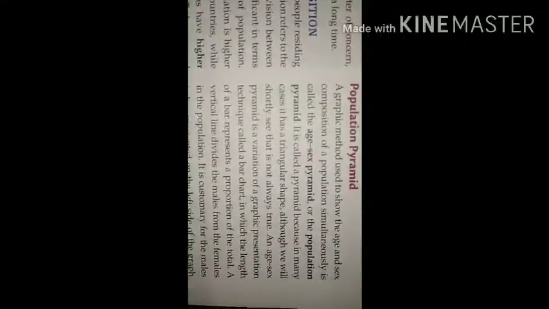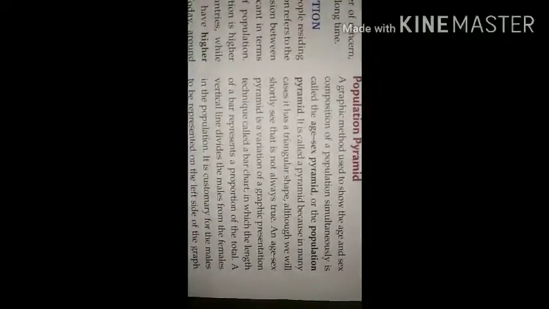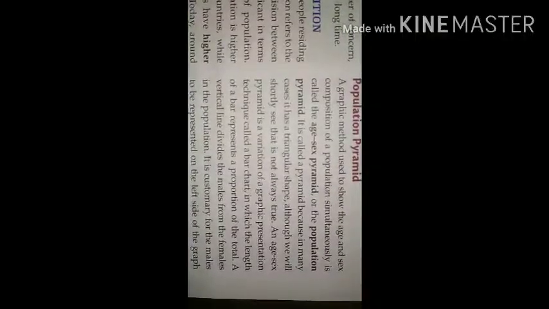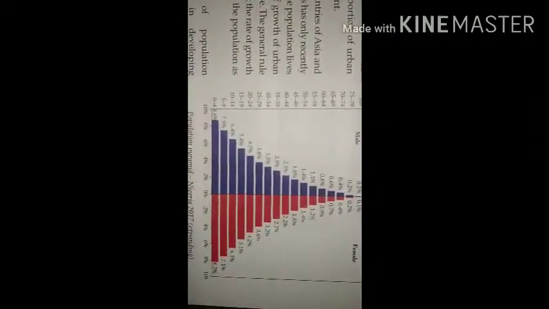Now let us talk about the population pyramid. What is a population pyramid? A graphic method used to show the age and sex composition of a population simultaneously, also called the age-sex pyramid. So we use it to show the age and sex composition of a given population. Why do we call it a pyramid? You can see in the figure the shape of it. It looks like a pyramid.